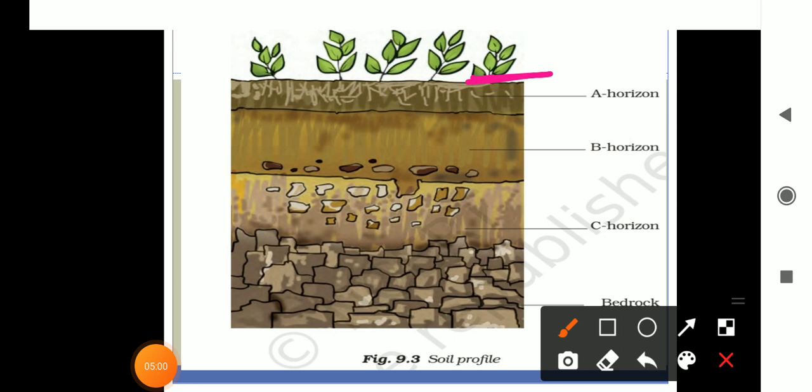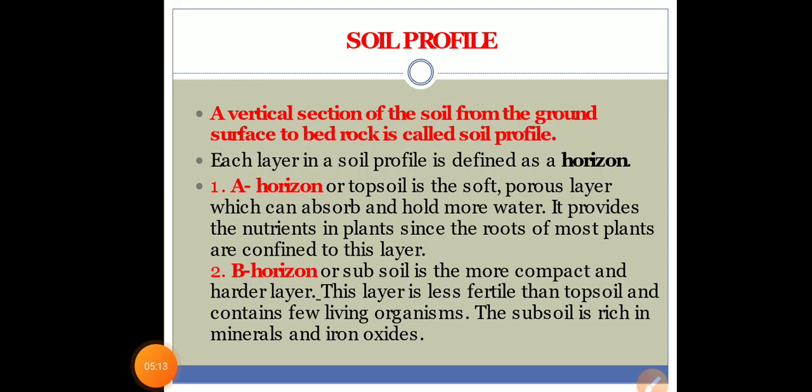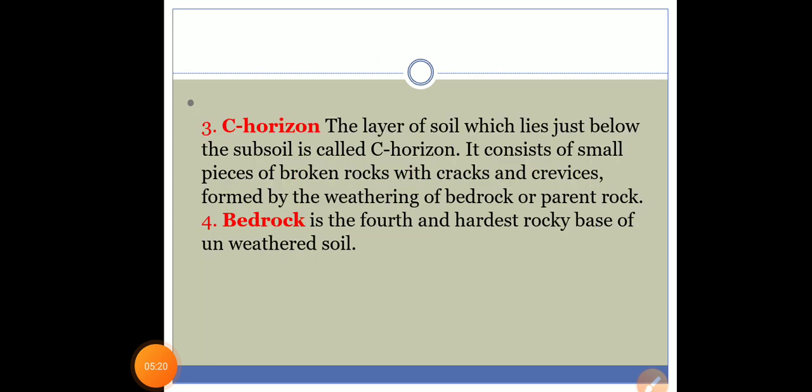This is the ground surface, and this is the lowermost layer, bedrock, the parent rock. Now see, the first layer is called A horizon. The second layer is called B horizon, the third is C horizon, and then the bedrock.